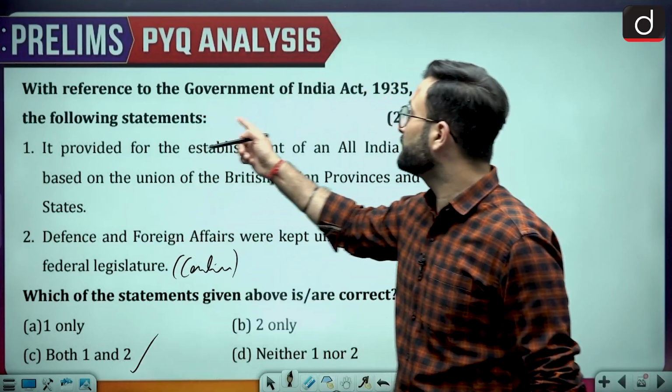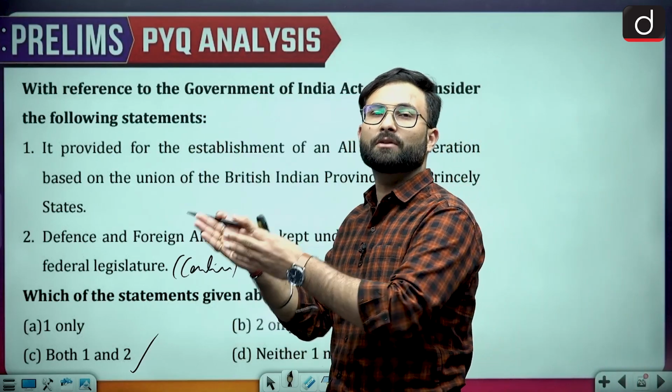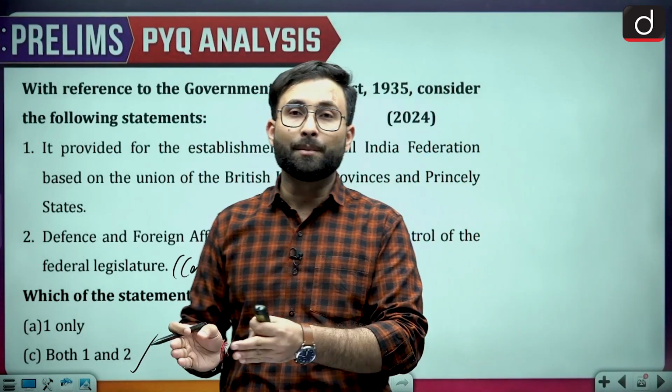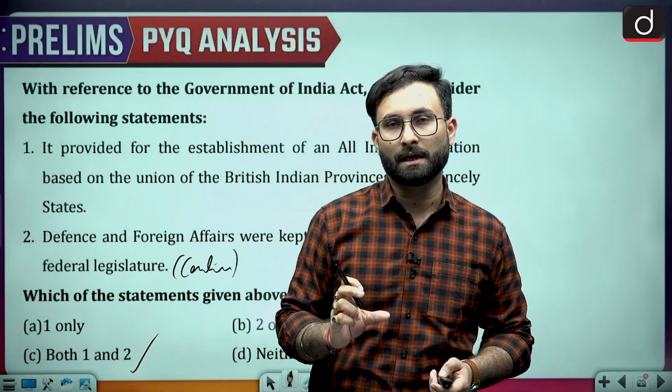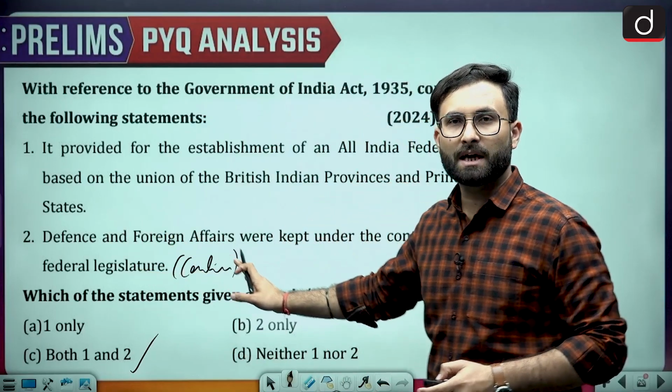When we talk about the 1935 Government of India Act, most of the provisions of the Indian Constitution have been taken from it, because that was a very long document. So most of the administrative procedures have been taken from the Government of India Act 1935.